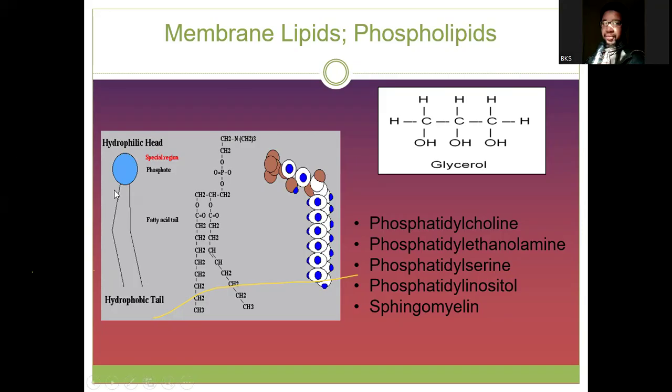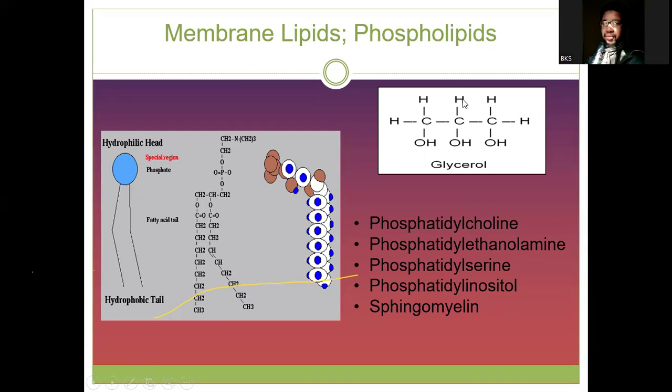Yeah. So you look at this. You can see something that looks like a head, and this looks like a tail. So a phospholipid contains a head and a tail. This head is nothing but a molecule we call glycerol. You can see the molecule glycerol here if you can see my cursor. This is a compound we call glycerol.